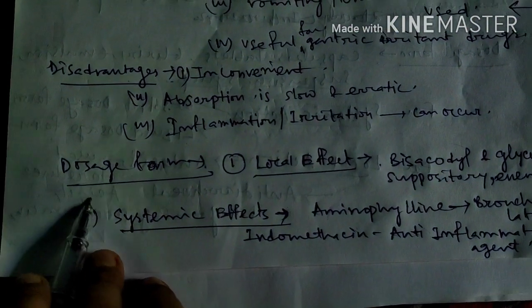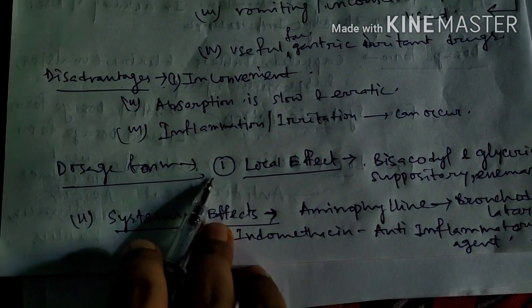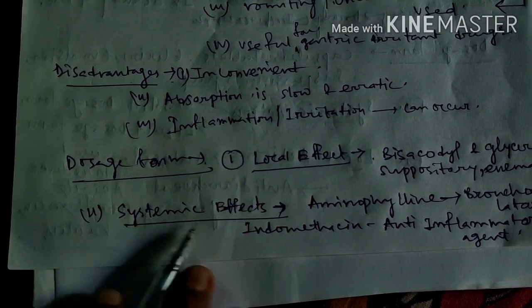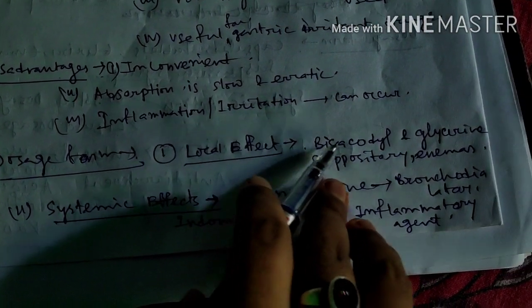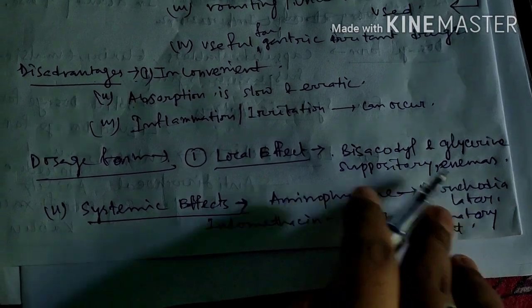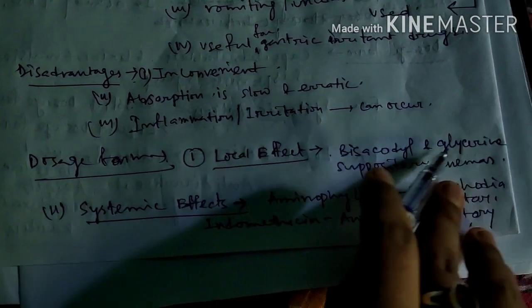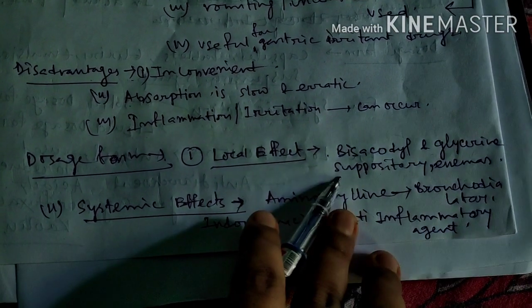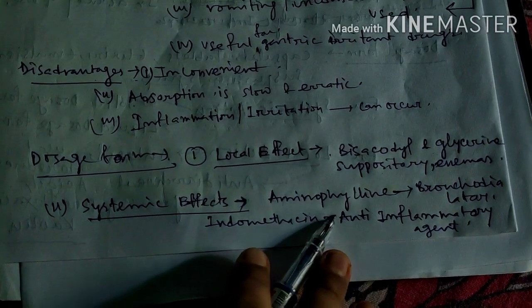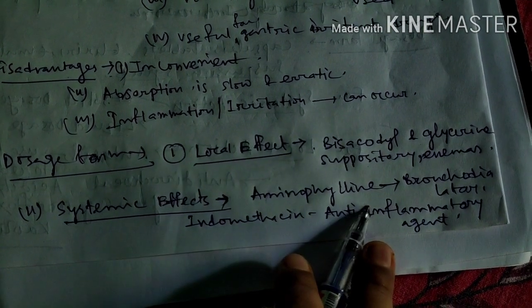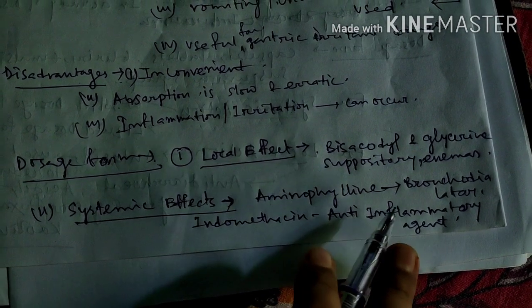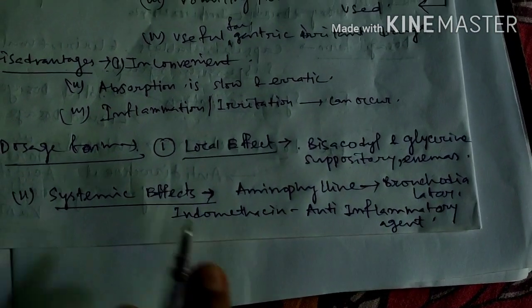Next is dosage form. The dosage forms are of two types: one is local effect and another is systemic effect. Bisacodyl, glycerin suppository and enemas are used for the local effect, and aminophylline is used for systemic effect like bronchodilation, and indomethacin is an anti-inflammatory agent used for systemic effect.